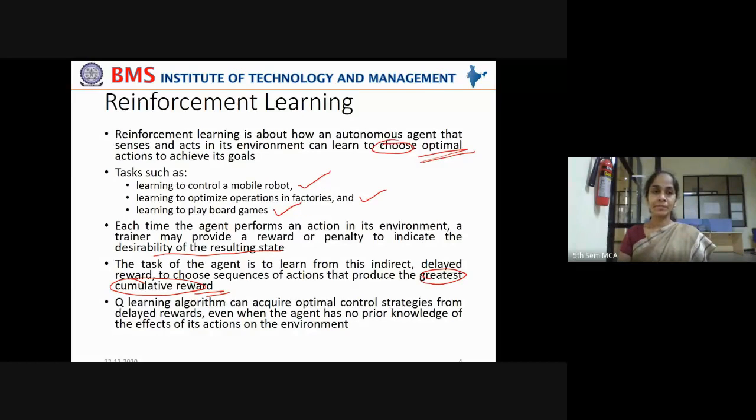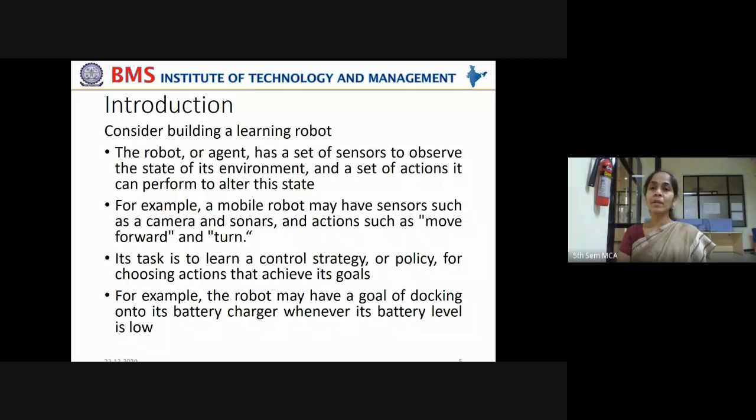Now consider building a learning robot. The robot starts learning about everything, right? About its surroundings, about how to respond to human interaction, about how to respond to human queries, about how to serve the requests of human queries, or answer them, or search the web and answer them, like that.